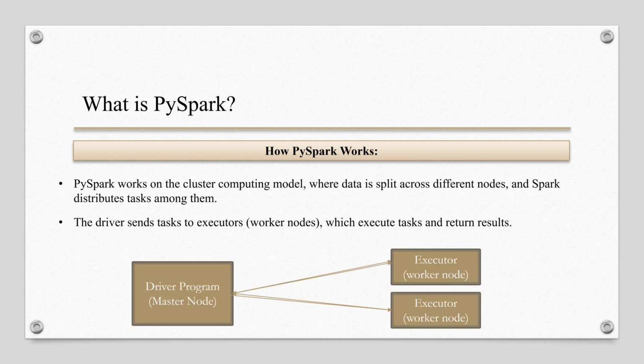So basically PySpark operates on a cluster computing model. When you submit a PySpark job, it distributes the data across different nodes, computers in a cluster. Then the driver node is responsible for managing the task flow, while executors, that is worker nodes, perform the actual computation. After processing, the worker node sends the result back to the driver node. So this setup allows PySpark to scale horizontally by adding more nodes to handle increasing data volumes or complexity.